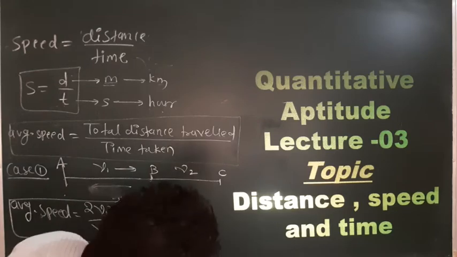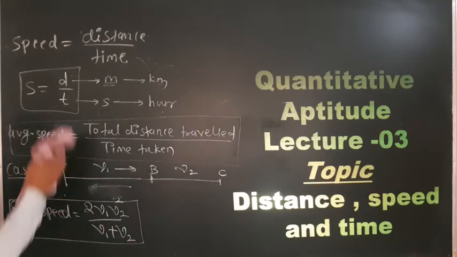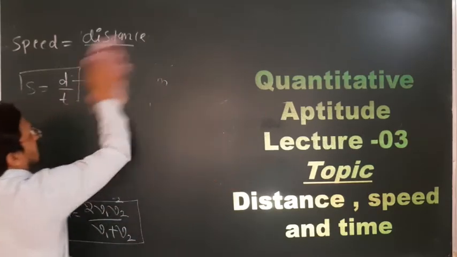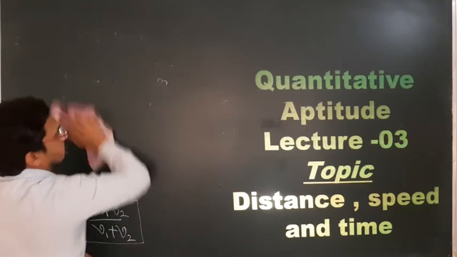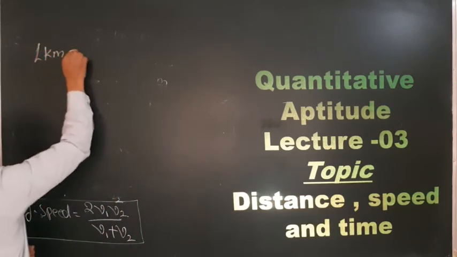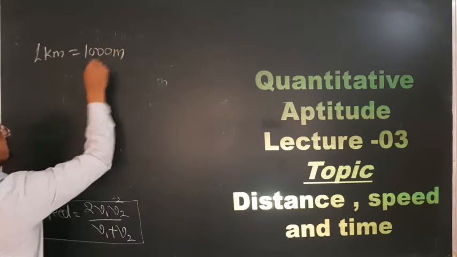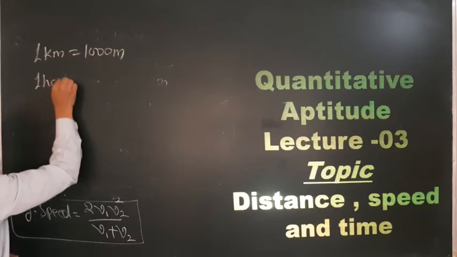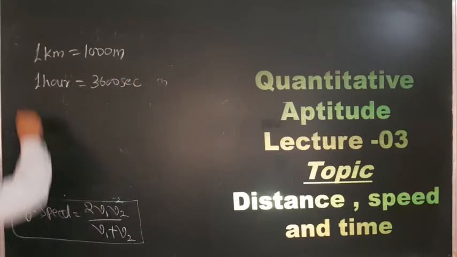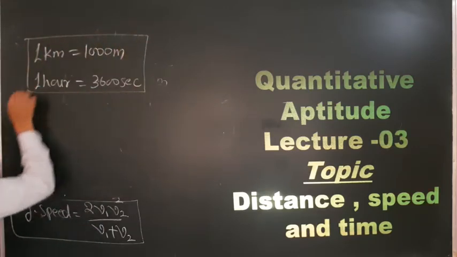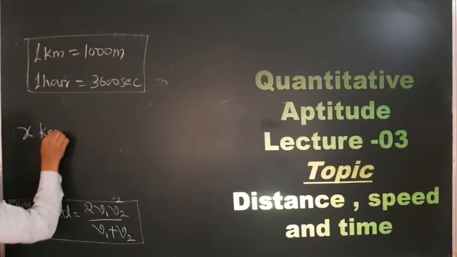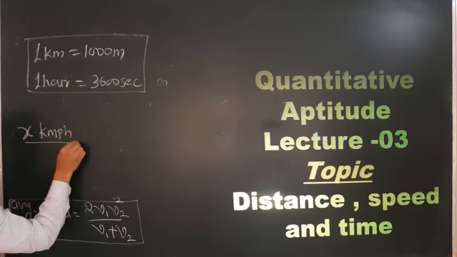These are some important formulas. Now another one: how to convert speed in meter per second into kilometer per hour. You should know that 1 kilometer means 1000 meter, and 1 hour means 3600 seconds. So remember this also. Now if a quantity x is given in kilometer per hour,